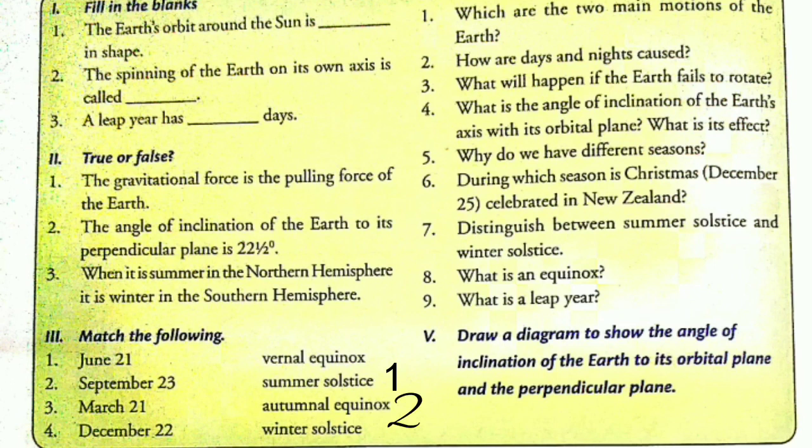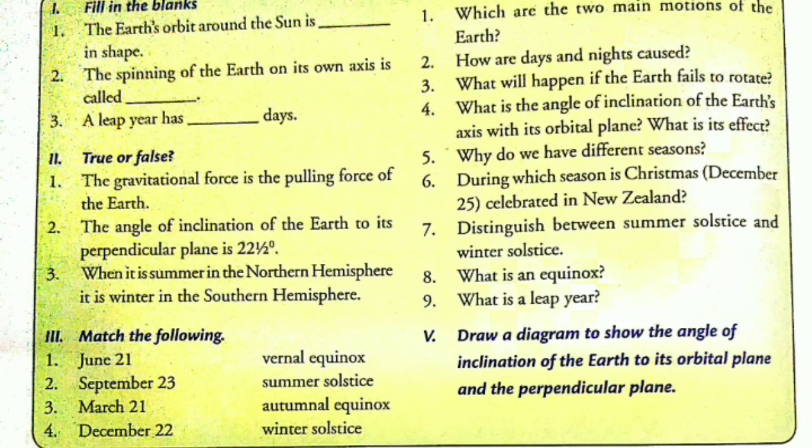Then September 23, it is autumnal equinox. March 21st, vernal equinox. On March 21st, vernal equinox. And December 22, winter solstice. This one was very easy.